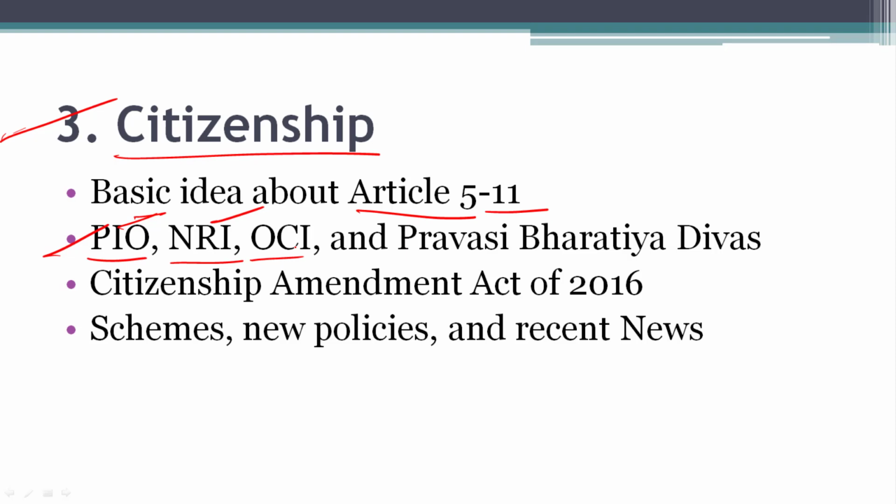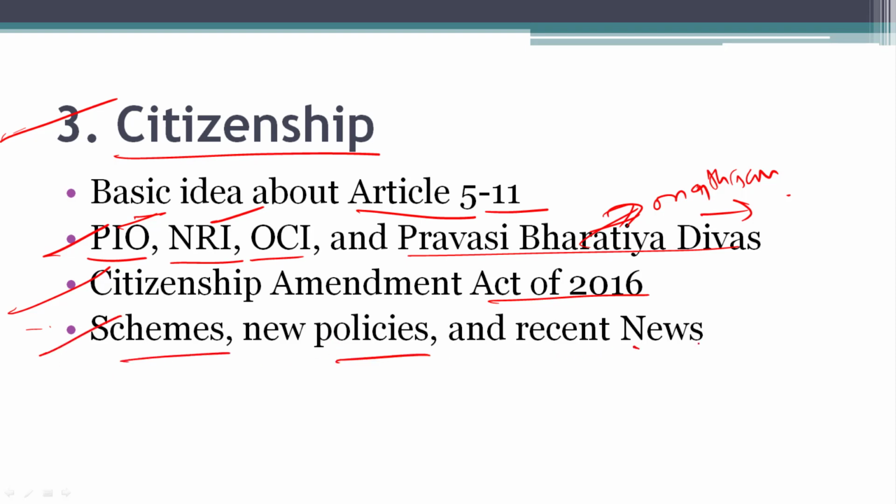OCI stands for Overseas Citizen of India, it is an immigration status for PIO, and Pravas Bharatiya Divas, which is celebrated on Jan 9th every year to remember the return of Mahatma Gandhi from South Africa to Mumbai. Citizenship Amendment Act of 2016 and recent schemes, policies and news regarding citizenships of India.